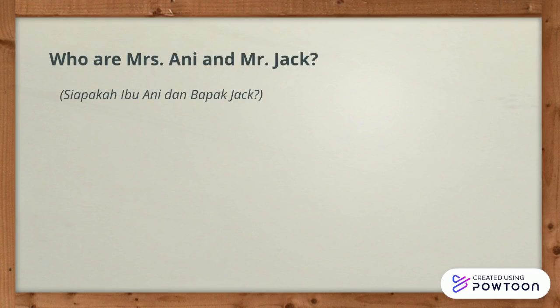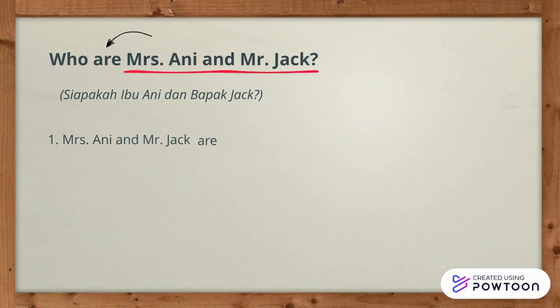Then for the questions with more than one subject, like who are Mrs. Annie and Mr. Jack, like usual, we put the subject first. There are two subjects there, Mrs. Annie and Mr. Jack. Then the to be are, because there is more than one subject, we use are. And the answer, my parents. So the complete answer is Mrs. Annie and Mr. Jack are my parents.